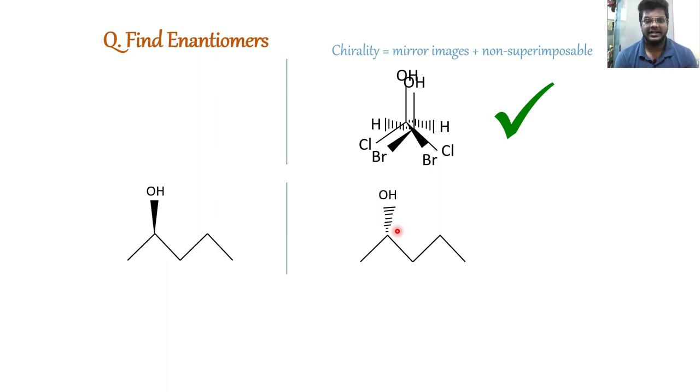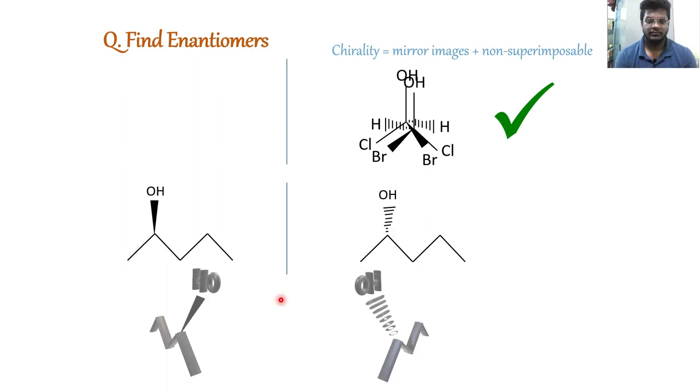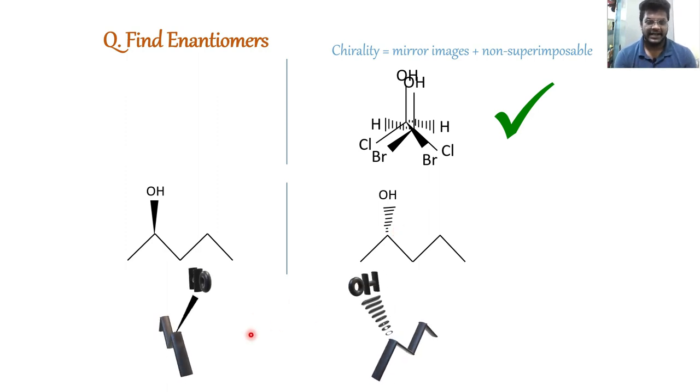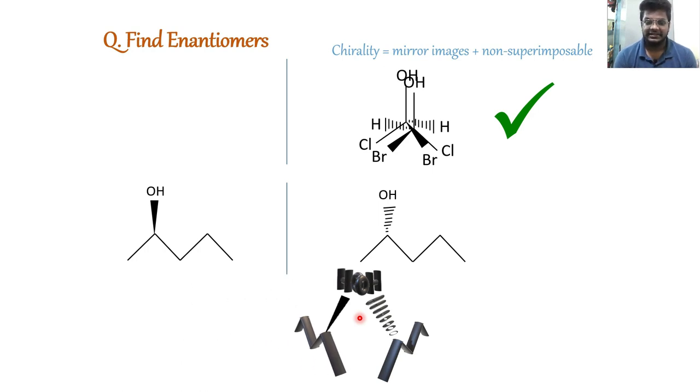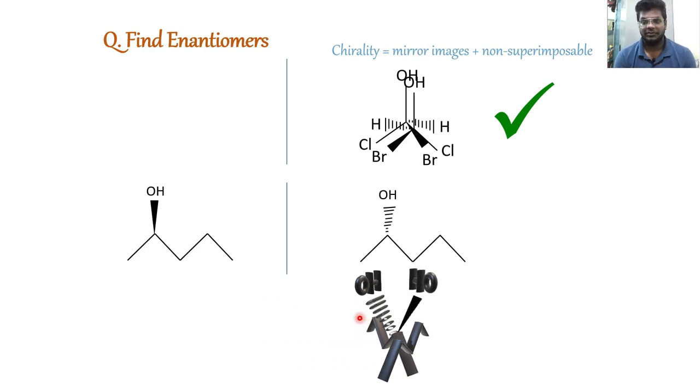See, if you don't understand it like this, we can do it in left-right aspect also. You just have to imagine it in that way. Just tilt the molecules towards each other and check whether they are mirror images of each other or not. As you can clearly see, here they are the mirror images of each other. If you place a mirror between them, they will reflect each other. Here the OH is on right, so here the OH is on left side, right? So the first condition is fulfilled, that they are mirror images. What about the second condition? Let's check. See, they are not superimposable, so they are also enantiomers.